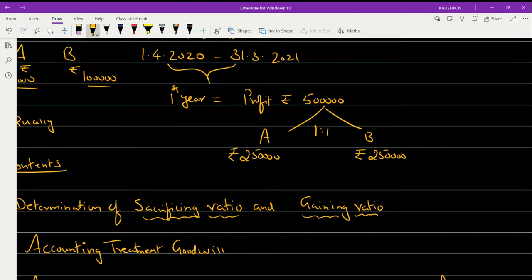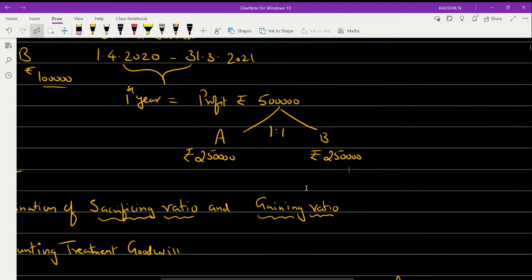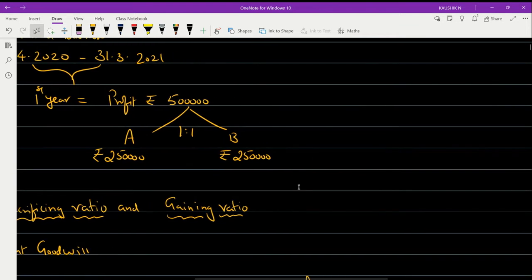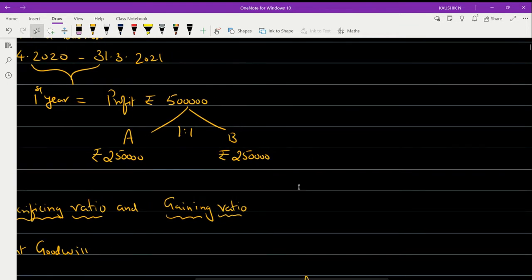Now coming back to the concept. So here the partners decided to share equally in the beginning of the year, so they got rupees 2 lakh 50,000 each. Now, as they have decided to change their profit share, they come to a proposal that A and B are not equal partners. They are going to share the profits and losses in the ratio of 3 is to 2.